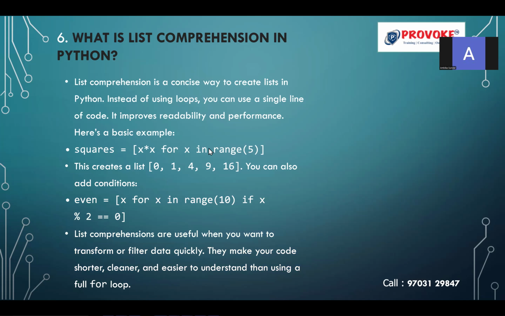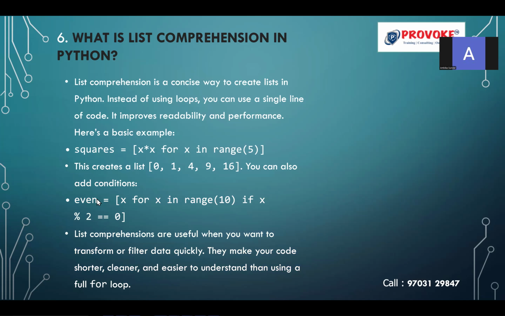Inside this square bracket, you are going to give the expression. I want to get the square of each number in this for loop for the range of 5. So 0, 1, 2, 3, 4, it is going to generate the squares. So this is the way we are going to handle the list comprehension.